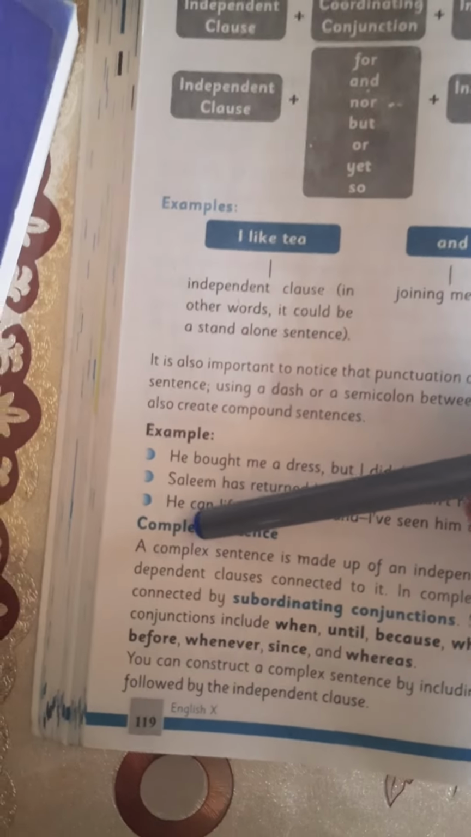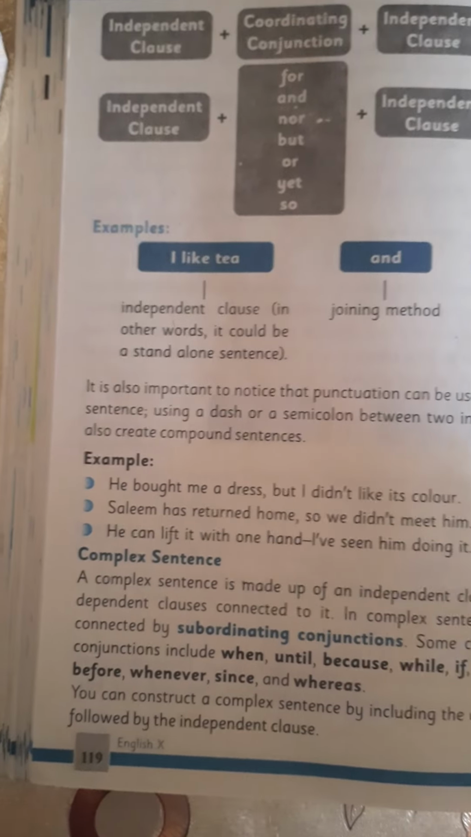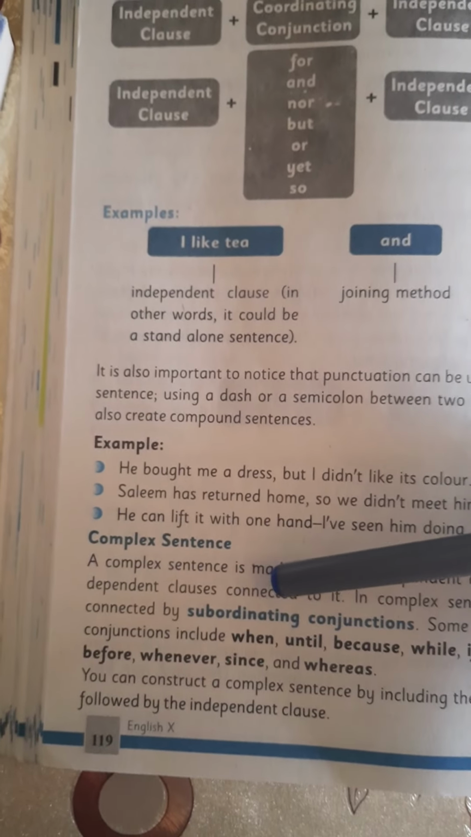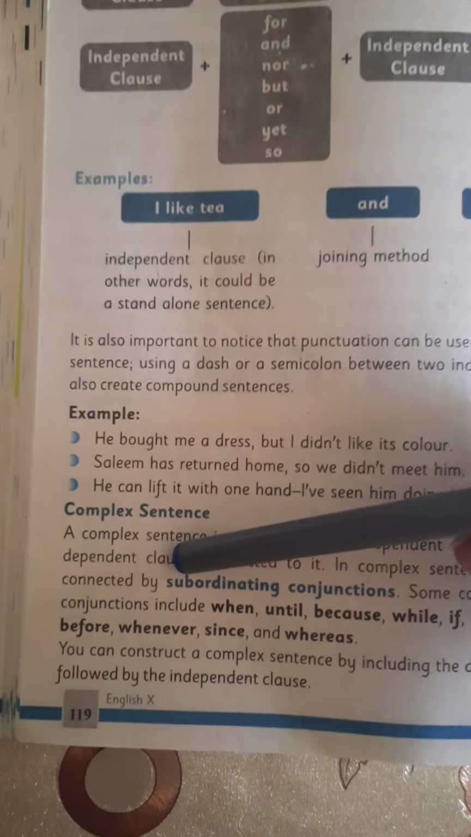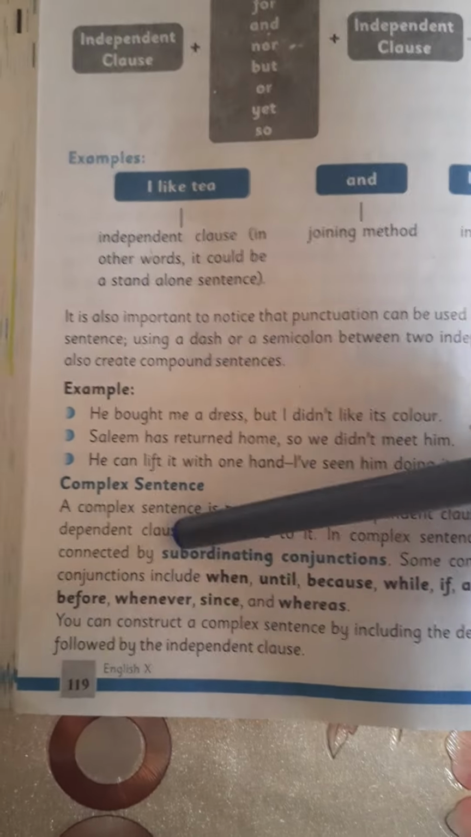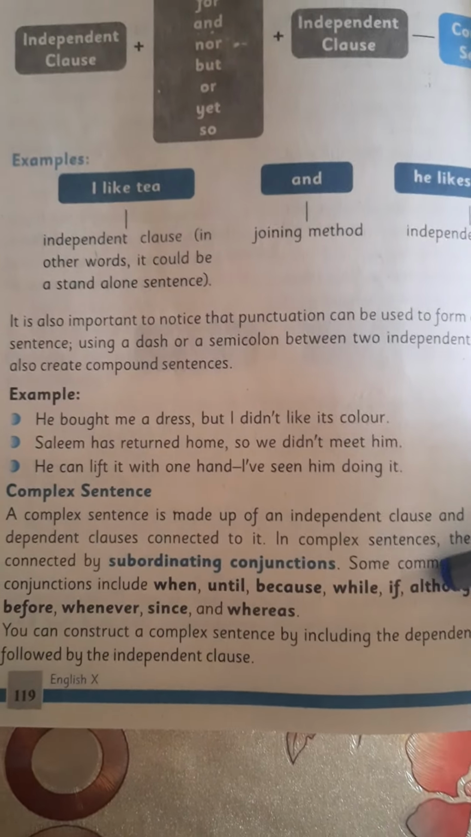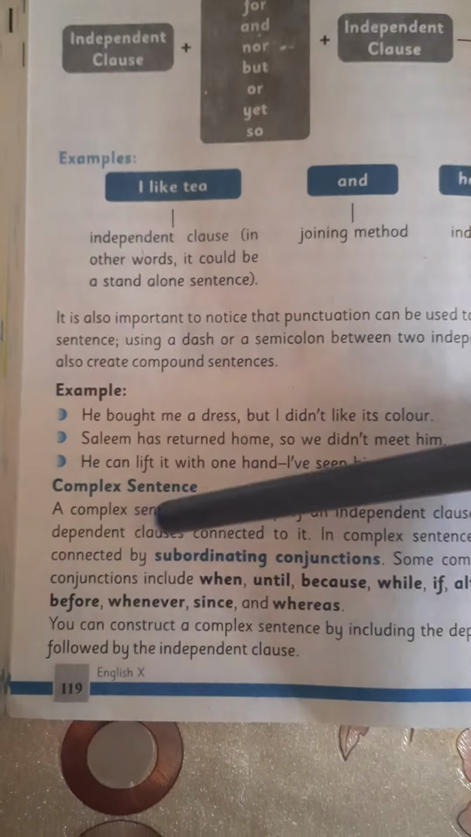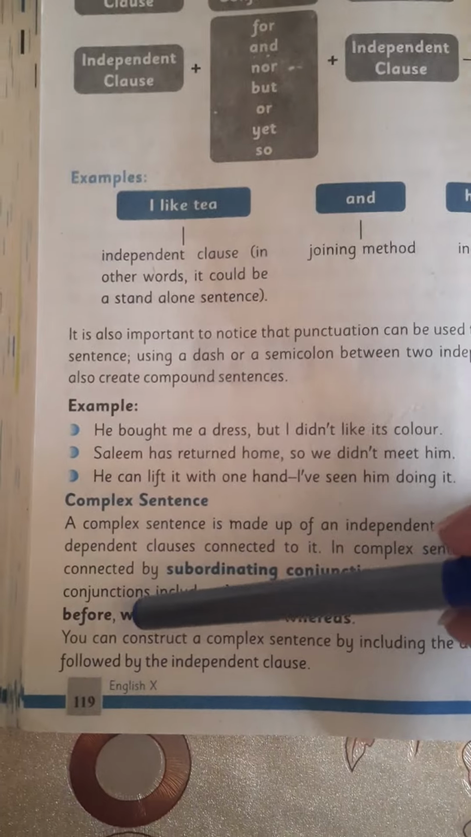Now what is a complex sentence? A complex sentence is made up of an independent clause and one or more dependent clauses connected to it. In complex sentences, the clauses are connected by subordinating conjunctions. Some common subordinating conjunctions include when, until, because, while, if, although, after, as, before, whenever, since, and whereas.